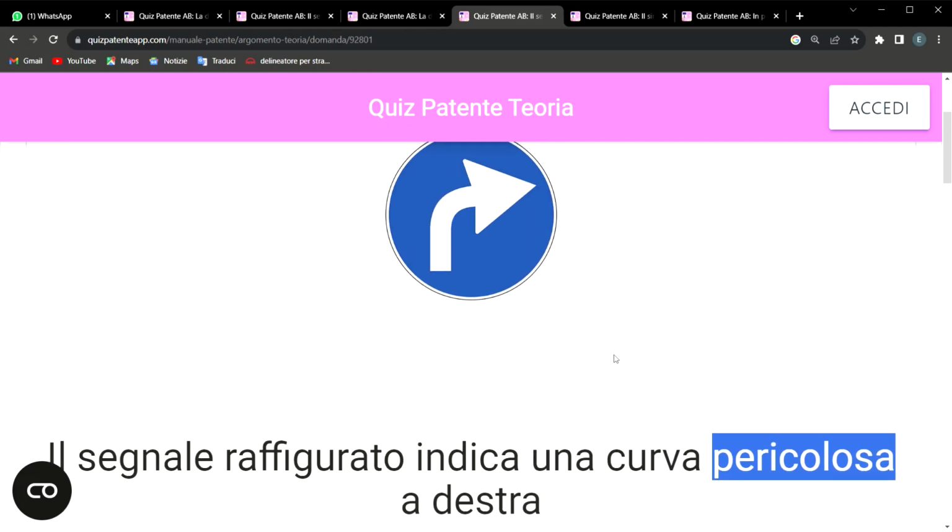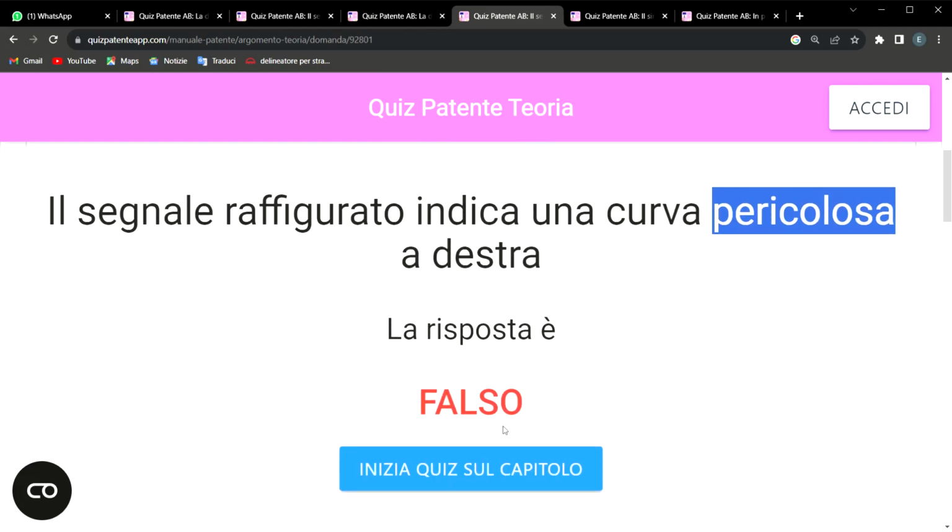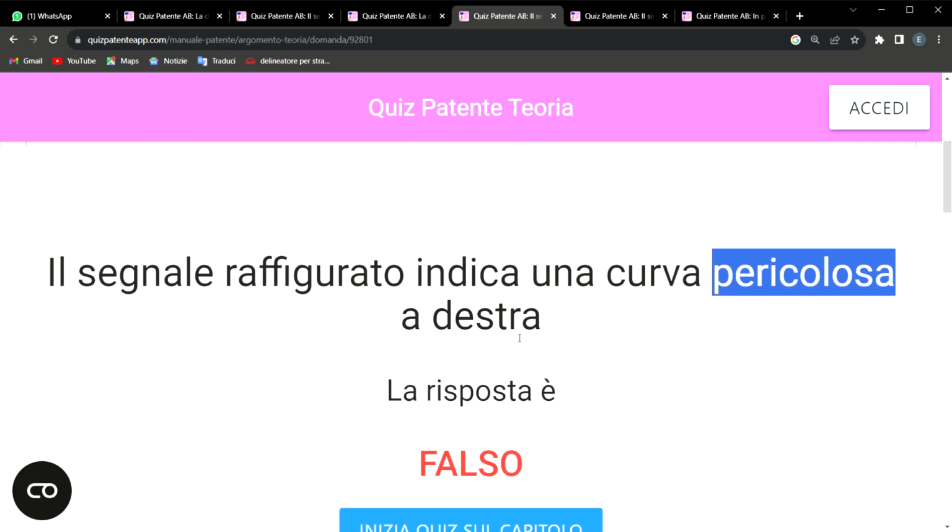So what this sign is saying is that this is a road that permits you to drive a little bit towards your front, and move to your right. This is the reason why this one is false. It says il segnale raffigurato indica una curva pericolosa a destra.